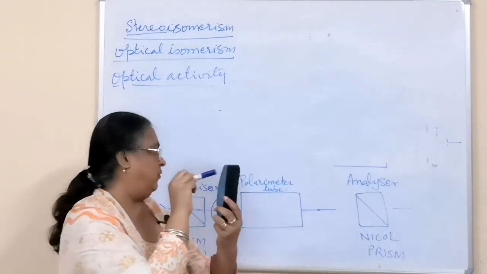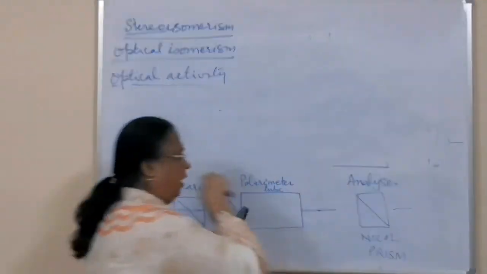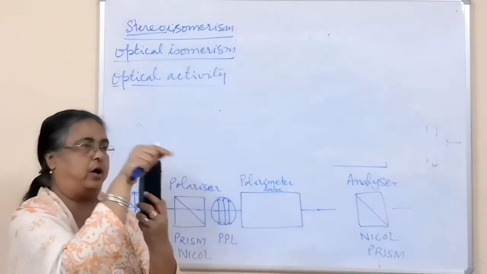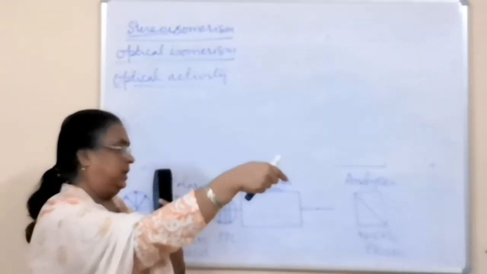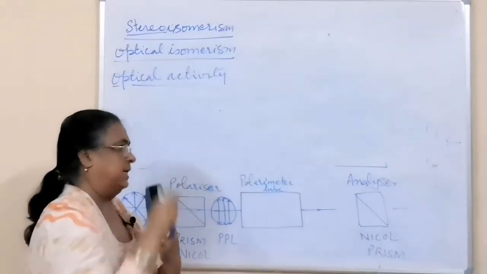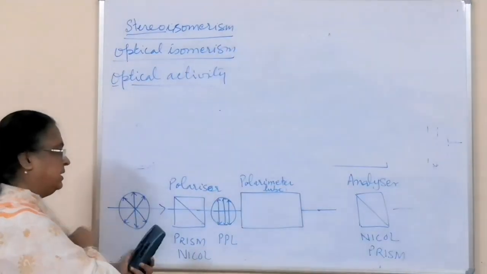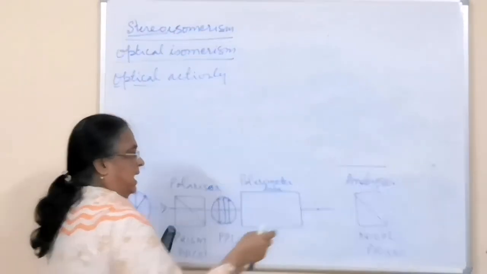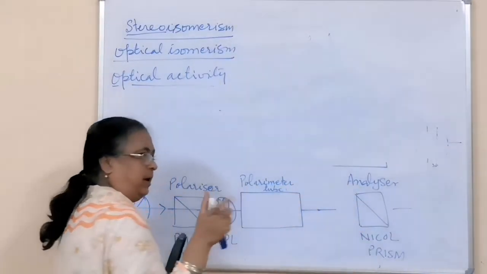So when we are seeing from here, we are looking across the analyzer, then the polarimeter tube, then we have the polarizer. In the beginning, this analyzer you can rotate.